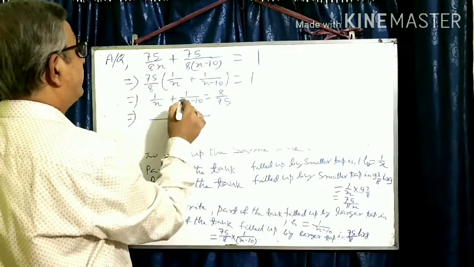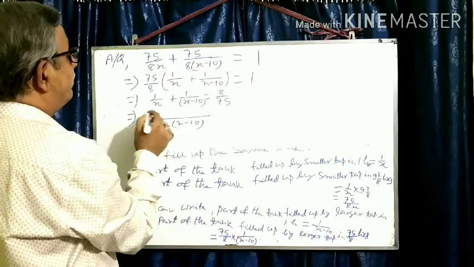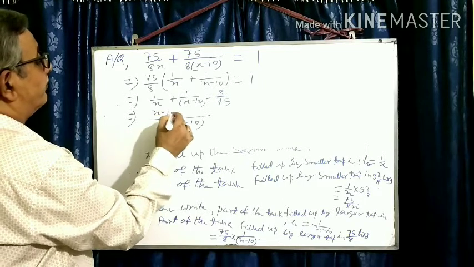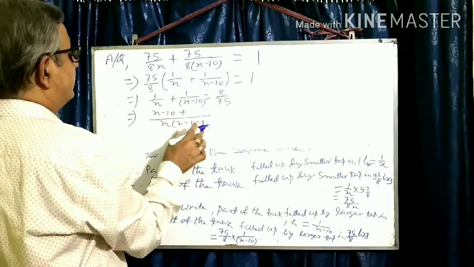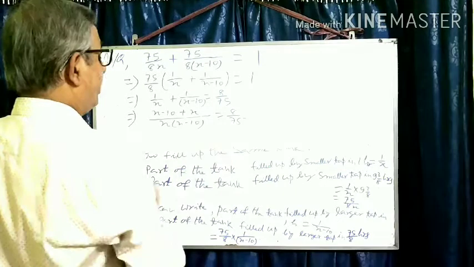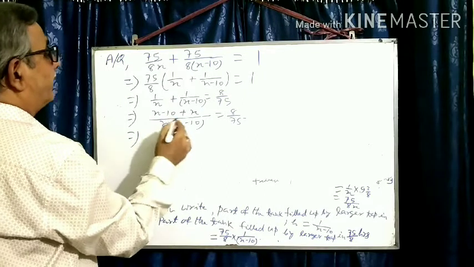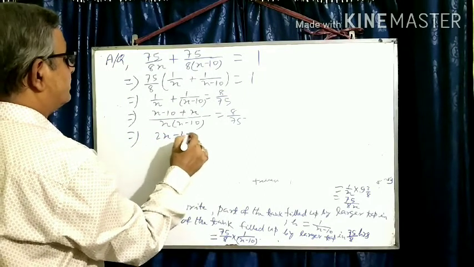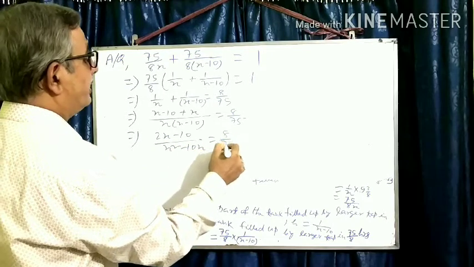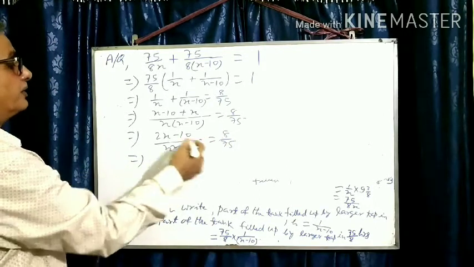Now take the LCM, x minus 10. Here x will divide, so x cancels, and x minus 10 cancels. Then what remains? x remains. That is equal to 8 by 75. Here you multiply: x into 2x minus 10 gives x square minus 10x, that is equal to 8 by 75. Cross multiplication.